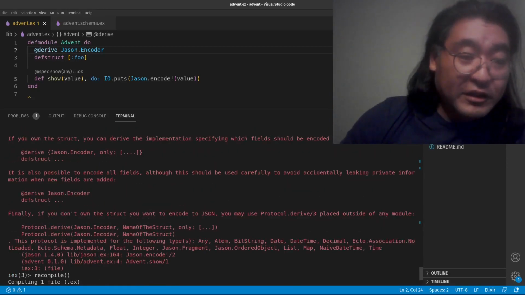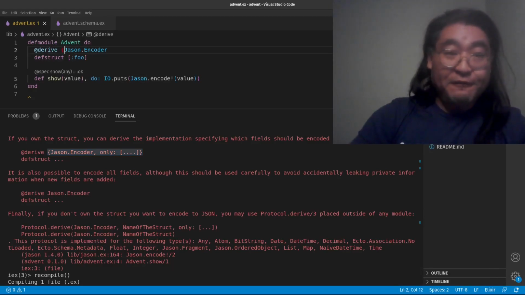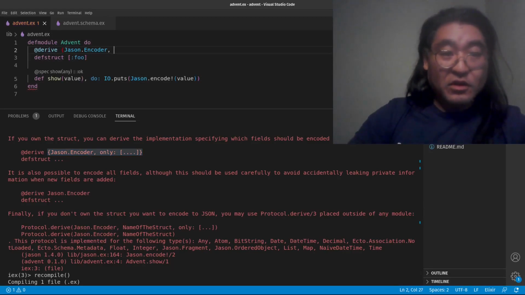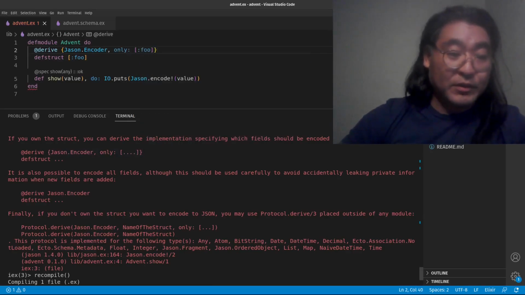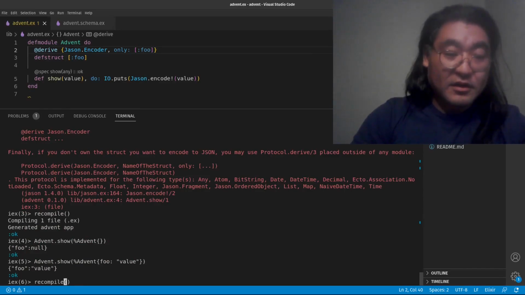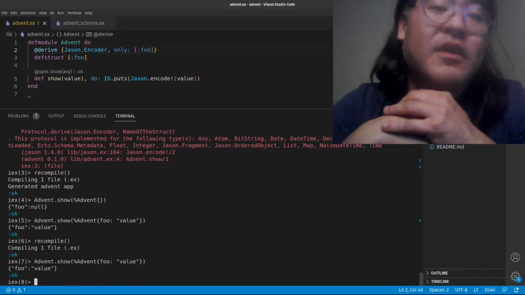If we want to take a look at this first one, it says derive JSON.Encoder only, and then you're supposed to put some fields in there. So for demonstration purposes, this is what the equivalent one would look like. And then let's run this again, and now it works.